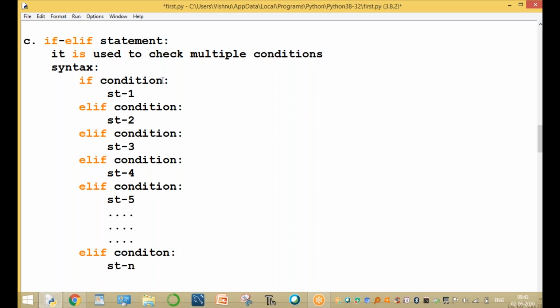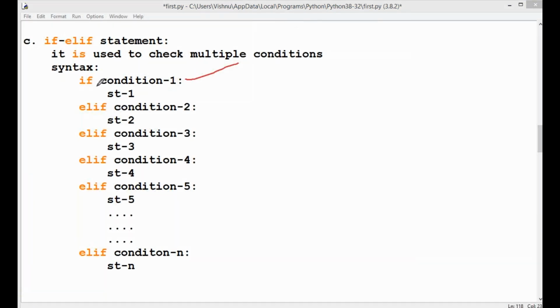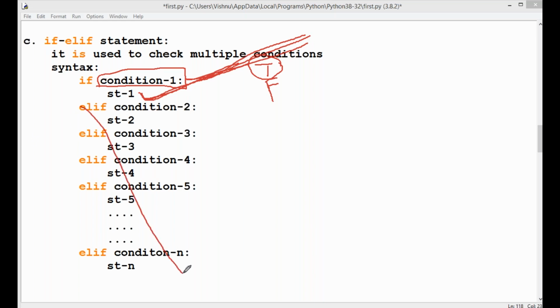Here the first condition is called condition 1, then condition 2, condition 3, condition 4, condition 5, and condition n. First of all, check this condition. It returns either a true value or a false value. For example, if this condition returns true, then this statement will be executed. If condition 1 returns true, this statement will be executed. The remaining part is not executed.